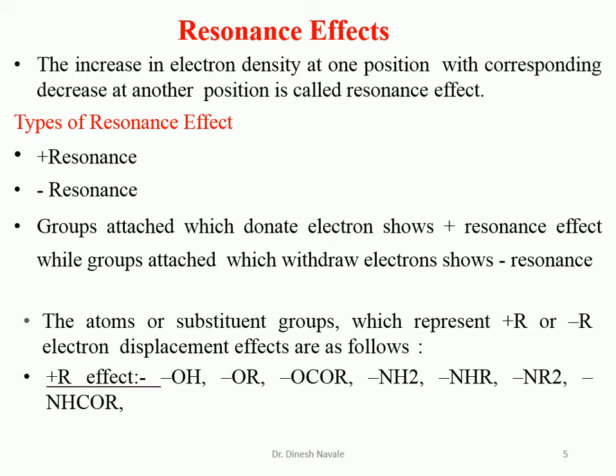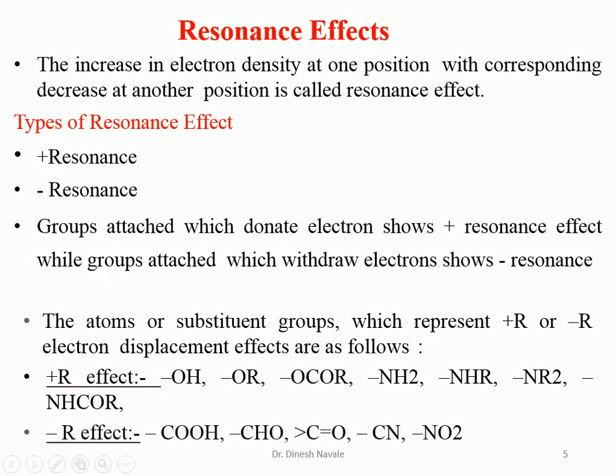So these are the hydroxy, alkoxy, then ester, amine, primary amine, secondary amine, and the amide. All these groups, especially all those groups which contain a heteroatom, are going to exhibit the plus R effect, that means electron donating resonance effect.